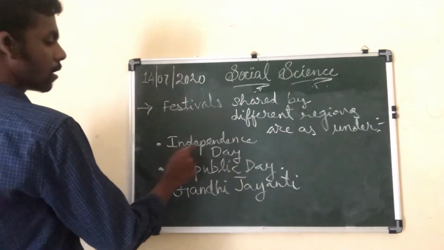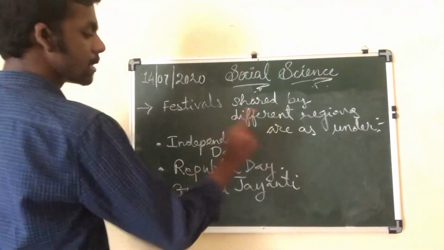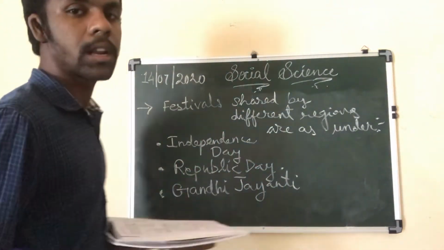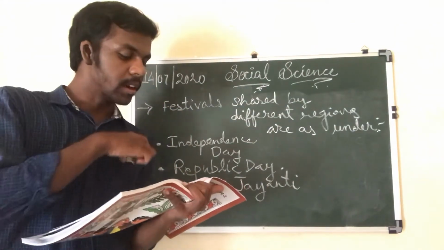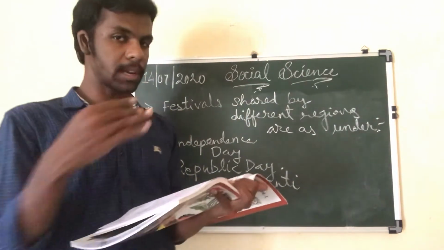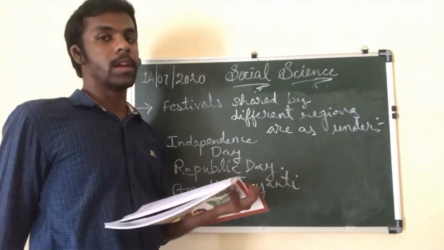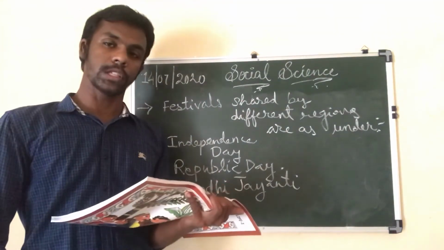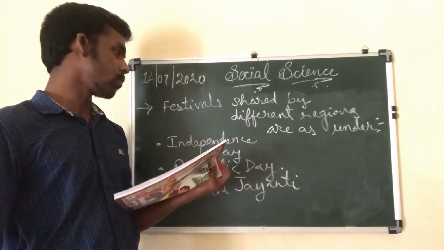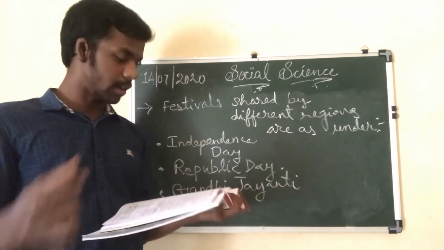So which are those? Independence Day, Republic Day, as well as Gandhi Jayanti. So these are the celebrations which are shared by different regional as well as religious communities. Okay, so those people share such kind of celebrations. So this was the answer of the second part of that question.